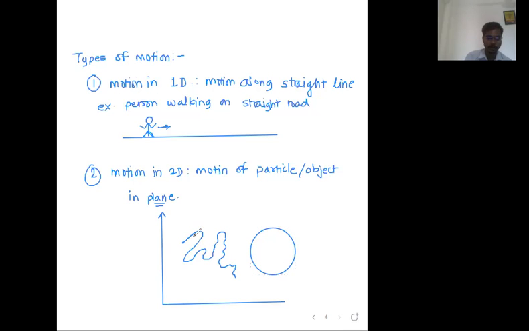Yes. Now you have started to imagine things. It's a good thing, children. Now you are getting a little imagination as well. Very good. So these are the examples of motion in two dimensions.